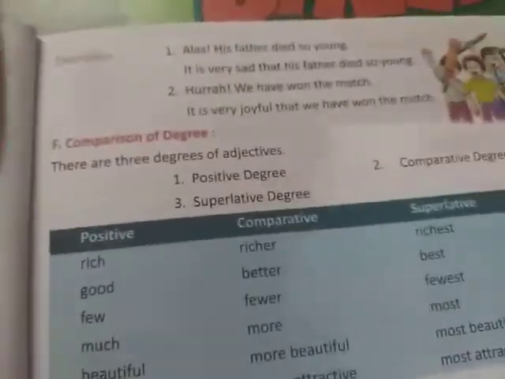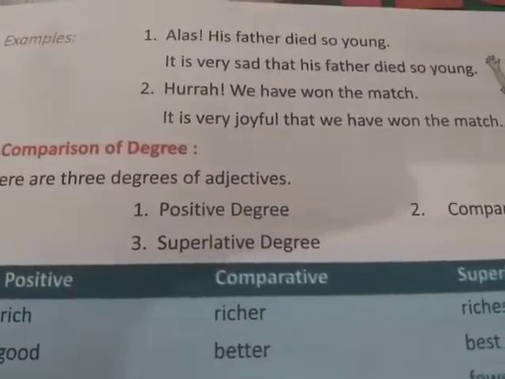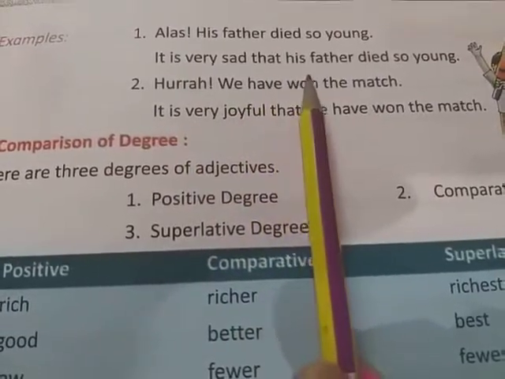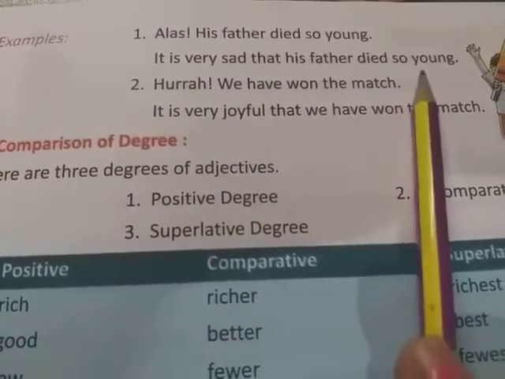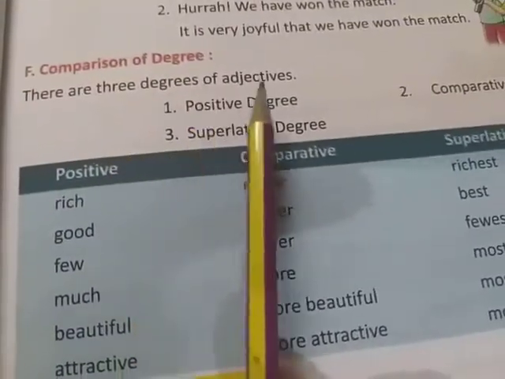Next is some more examples given here. Alas, his father died so young. It is very sad that his father died so young. Next you can change as comparison of degree.